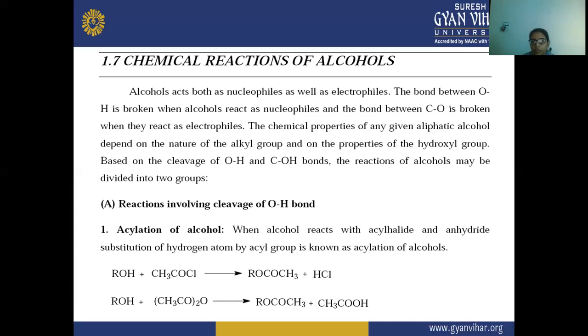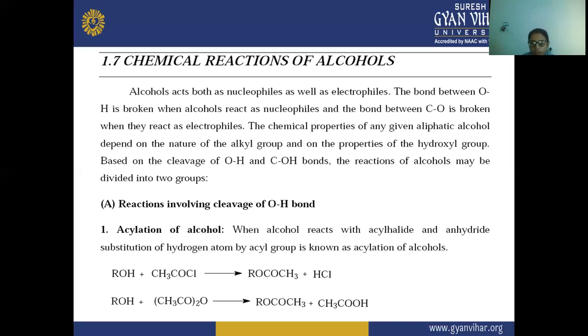So based on the cleavage, meaning if this OH is breaking from there, the reactions of alcohol may be divided into two groups. The first involves cleavage of the oxygen-hydrogen bond.